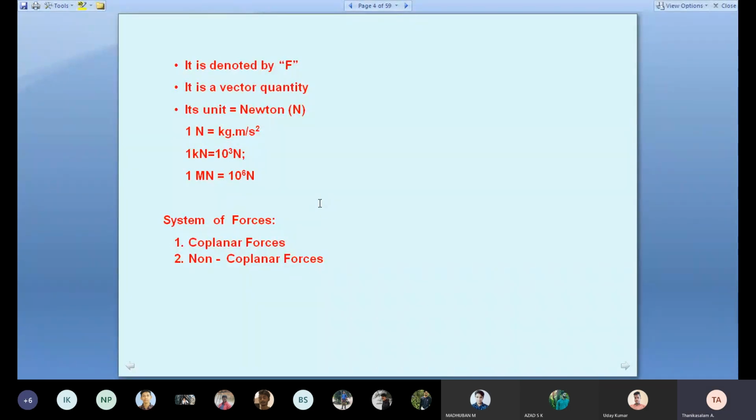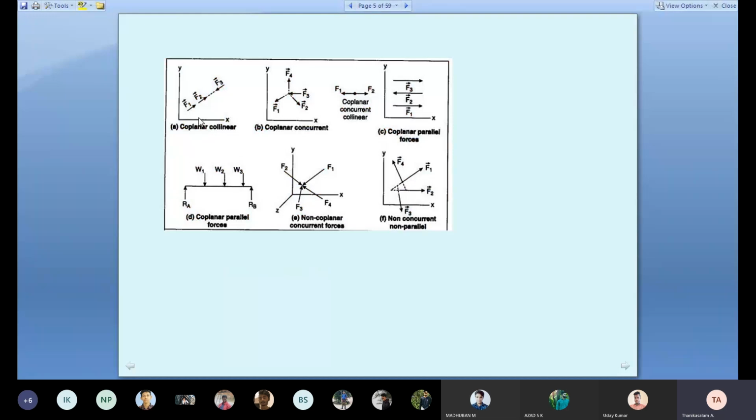There are two systems of forces, two dimensional and three dimensional. If you say two dimensional, we have to say coplanar forces. If you say three dimensional, we have to say non-coplanar forces. Coplanar means a single plane, XY, that is coplanar. Non-coplanar means XY or XZ or YZ, so three planes. Okay. Then we discussed what collinear forces are.